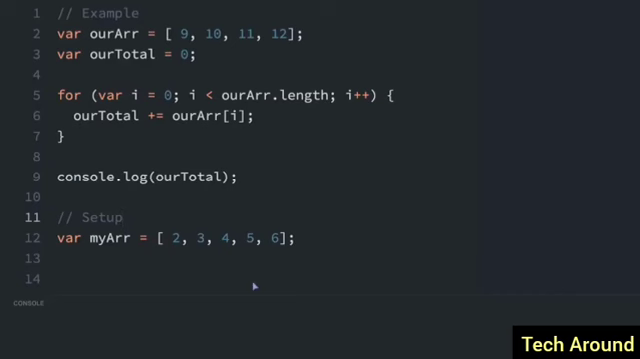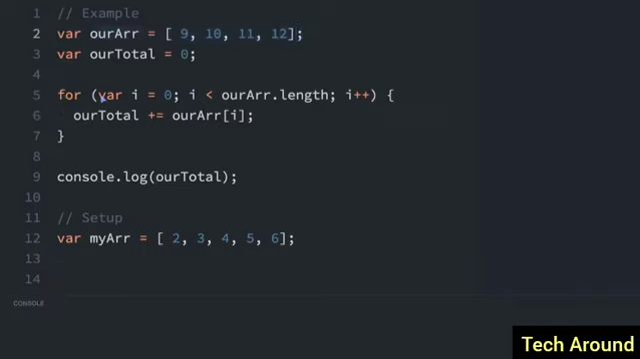It is common in JavaScript to iterate through the contents of an array. So look at this example. We have this array here. Before, we were always adding items to the array. But this time, the array already exists. Right here, our array, 9, 10, 11, 12.